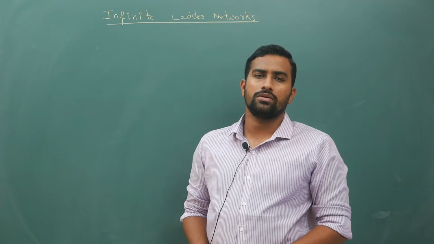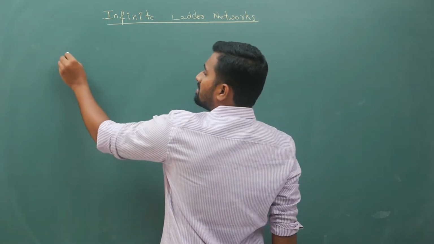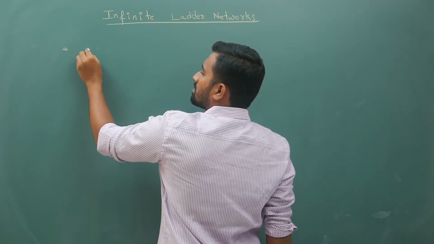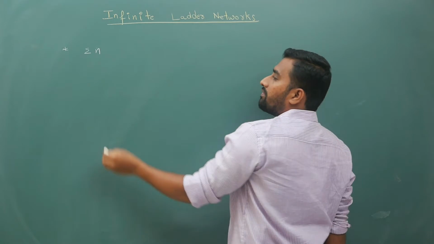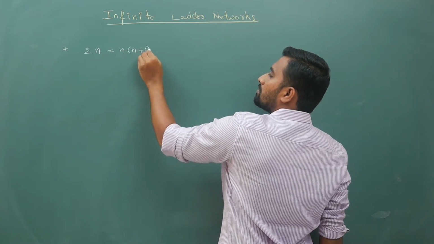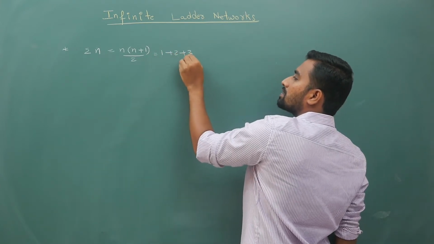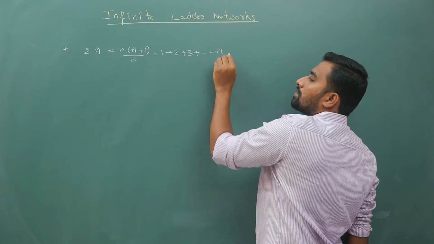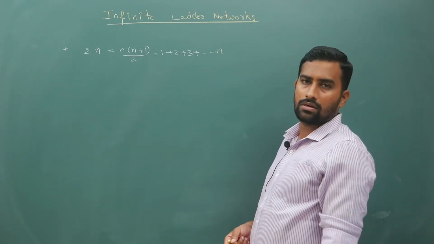In these questions, we will first brush up the basics. If you have the sum of n terms, that is going to become n times n plus 1 by 2, which is nothing but 1 plus 2 plus 3 and so on. So if you have a sequence of numbers, you have to use this formula.